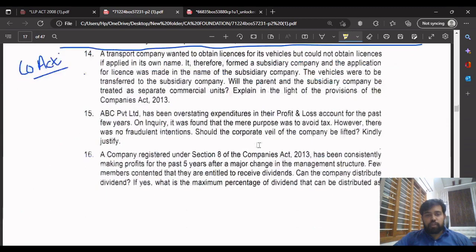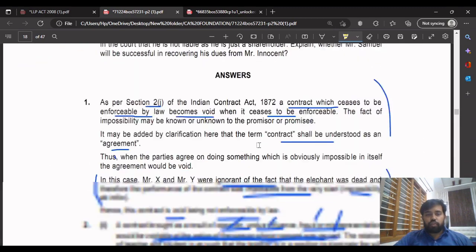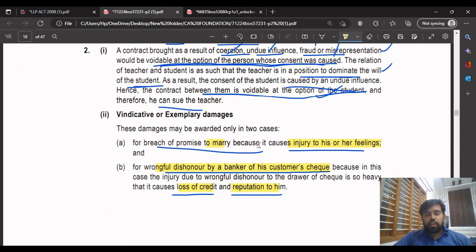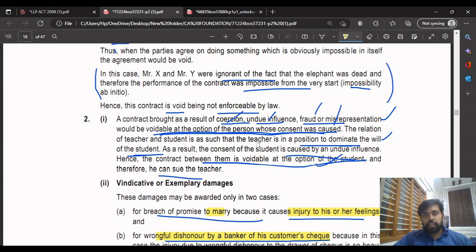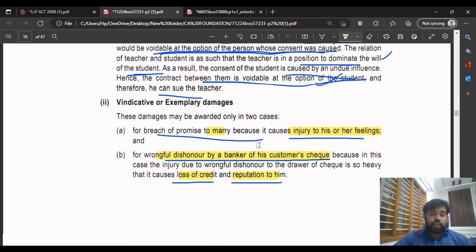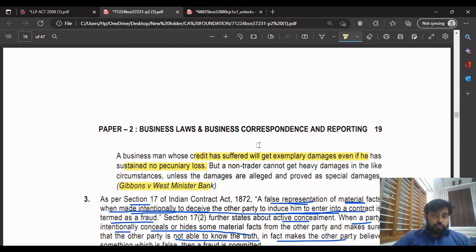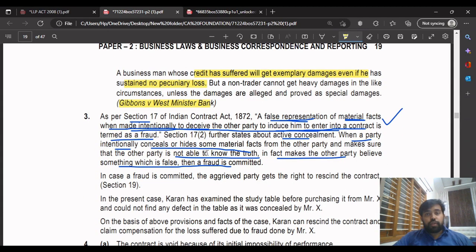The way they have written this is very important. You have to remember, you have to write like this. This is fraud, basically intentional. It hid the defects intentionally. So this is fraud, intentional concealment of the information. As per section 17, false representation of the material facts, when made intentionally to deceive the other party to induce him to enter into a contract, is termed as fraud.